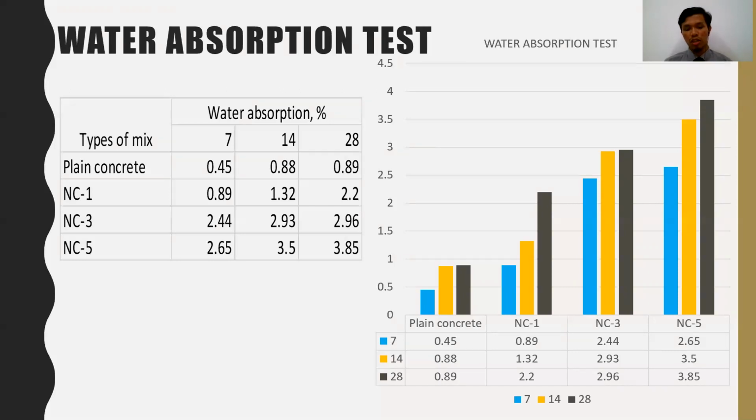This is because of the huge amount of water absorbed by the concrete with 5% pomade. The pomade itself absorbs water, so when too much pomade is replaced, the water absorption increases.